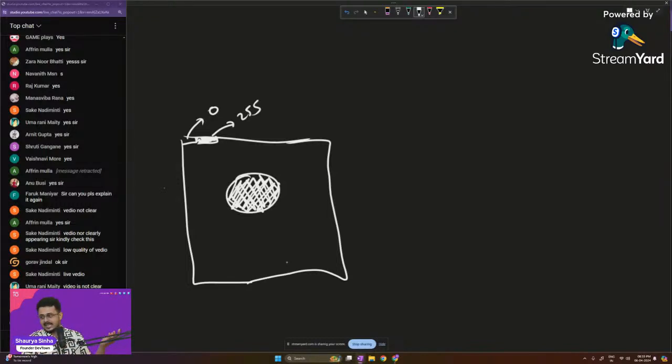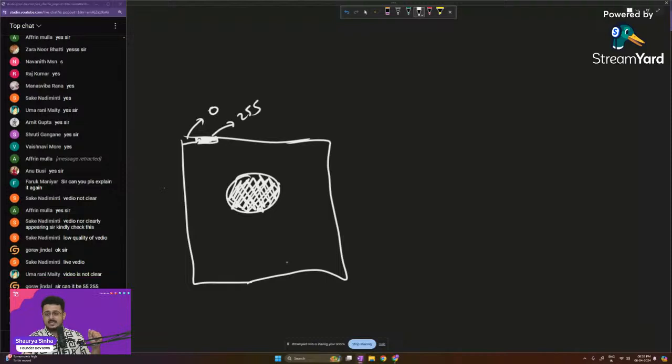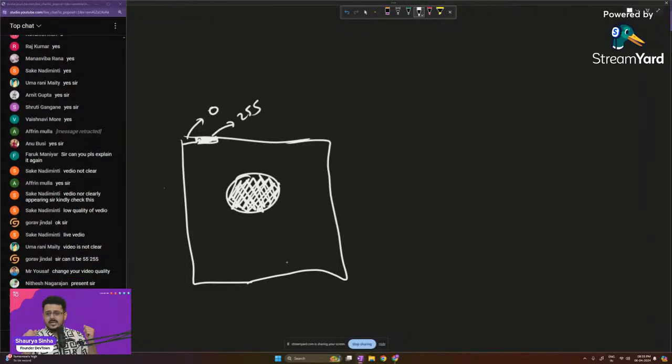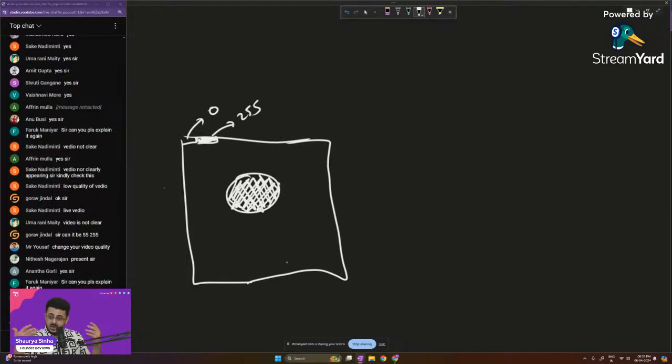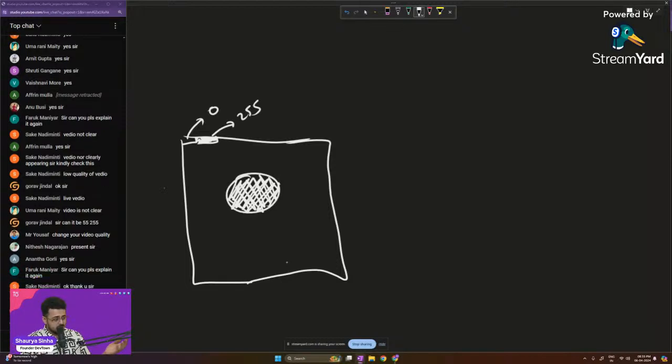At the highest, you will be able to see the screen clearly. I'm not even writing anything, I'm just drawing some shapes right over there on the screen, but nevertheless, you will be able to see the screen clearly. If you're still not able to see the screen clearly, maybe you're wearing specs, so maybe there's dust or some kind of glare on your specs. Clean it up. Clean your laptop screen, clean your mobile phone screens. Maybe there is some kind of grease or dirt right over there. If you're still not able to see things clearly, please visit a doctor and get your eyes checked. That is what I can suggest to you.